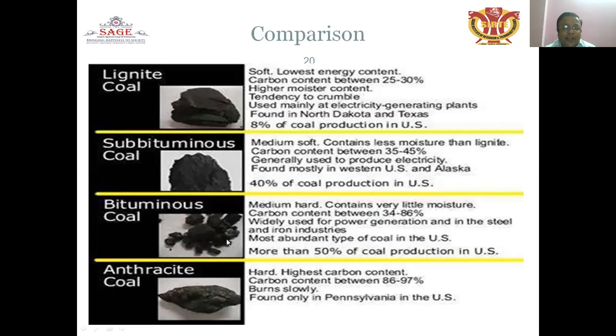What is the comparison? Lignite coal is soft with the lowest energy content. Subbituminous coal is medium soft and contains less moisture than lignite. The carbon percentage of each category of coal is described here. The carbon content of lignite coal is 25 to 30%, and of subbituminous coal is 35 to 45%. In the case of bituminous coal, the carbon percentage is between 45 and 86%, and for anthracite coal it is 86 to 97%. Anthracite coal is hard with the highest carbon content. Bituminous coal is medium hard and contains very little moisture.